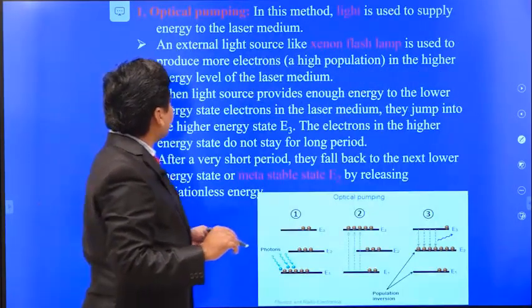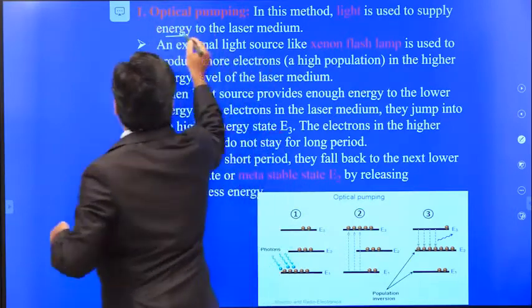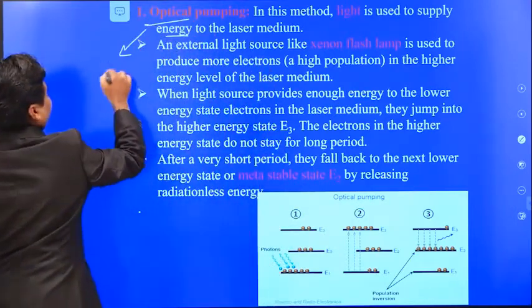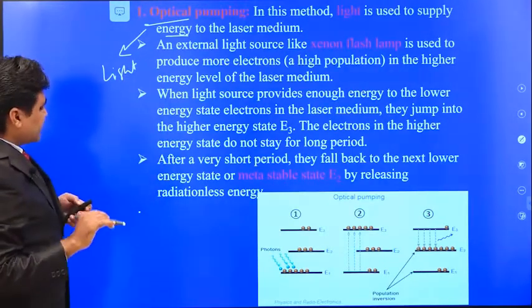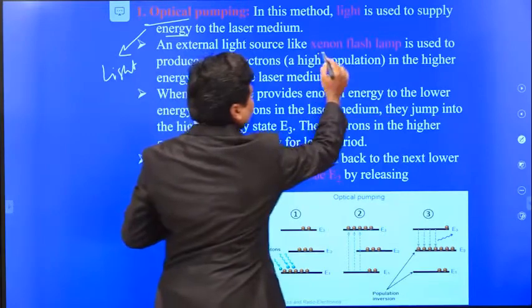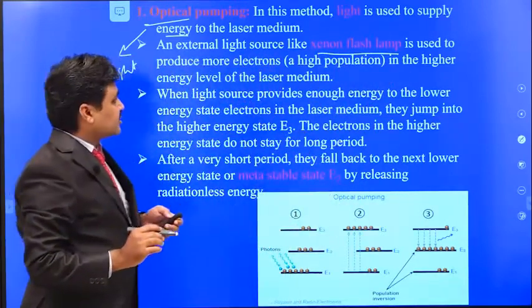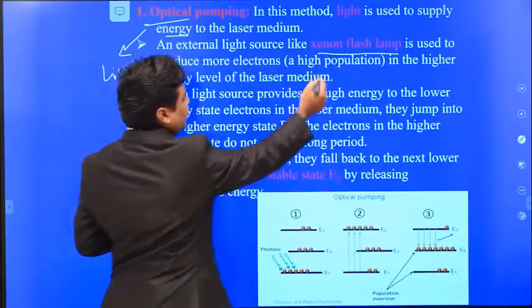So how do we get optical pumping? Optic means light. It is nothing but a light source. Here we use a xenon flash lamp, a strong flash lamp which can give the light source.